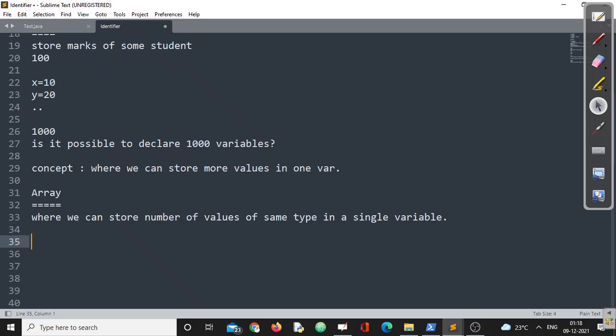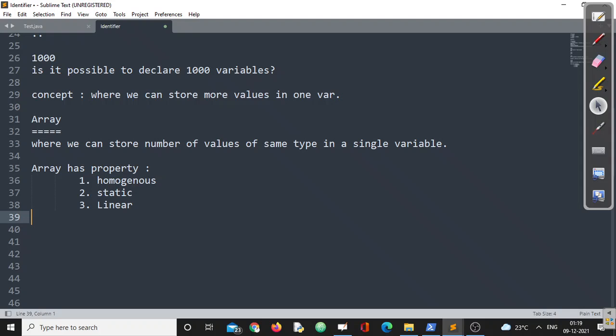Let us define array quite broadly, right? To me, if we want to define array in the simplest format, we can define the array as three things. Array has properties like: array is homogeneous, array is static, and array is linear. We'll understand these 3 points, then we'll talk about what exactly is Java's point of view in terms of array. This is in general what exactly array is. This concept is valid for almost all programming languages.